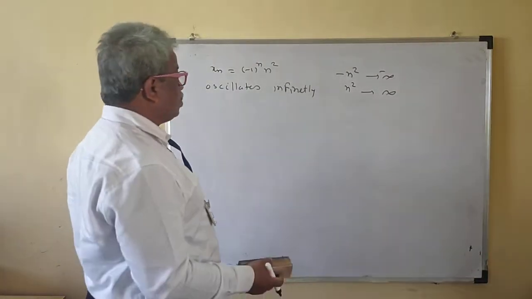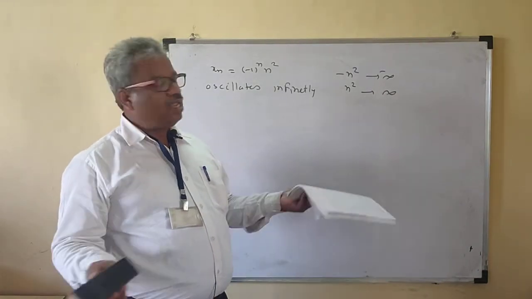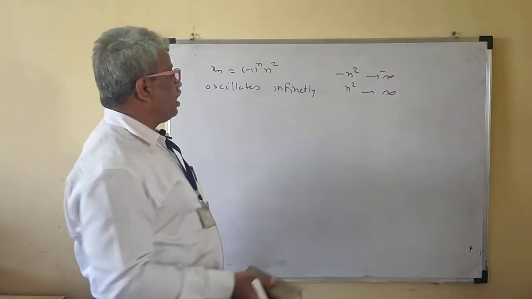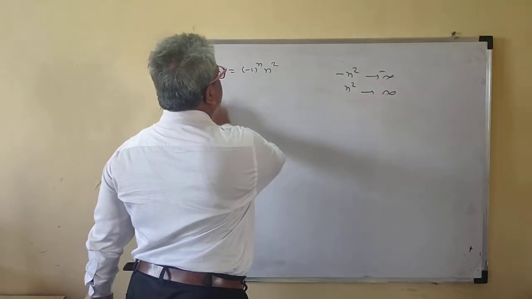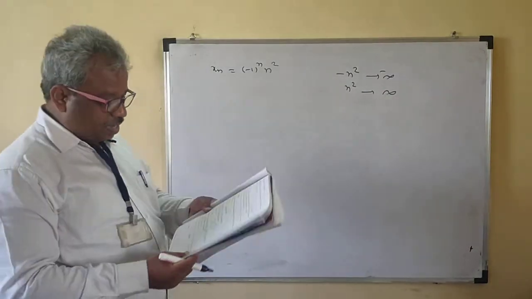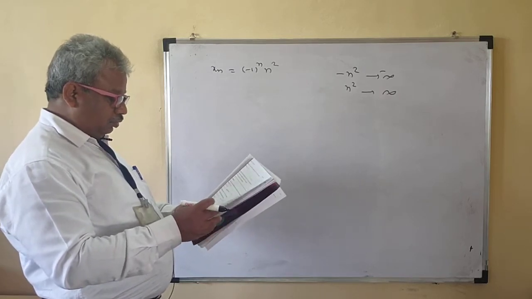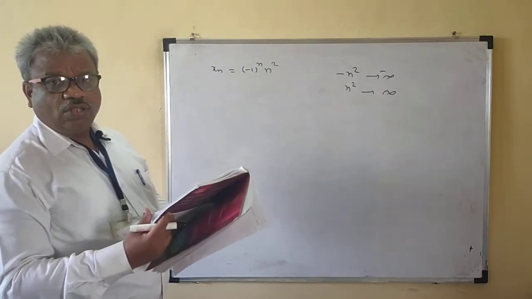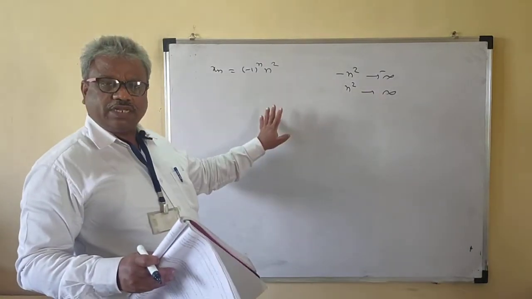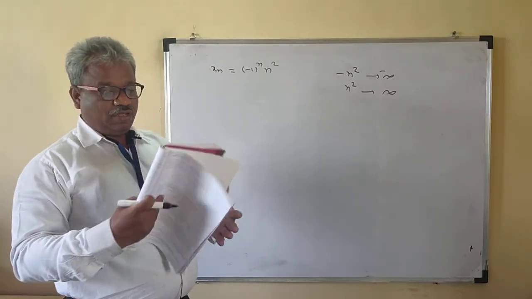So that means it oscillates, because oscillate means what? Two different limits. Oscillate means two different limits, and the limits are not finite, therefore it is called oscillating infinitely. So this oscillates infinitely means it is not convergent. So that means this is divergent. Not convergent means divergent. In terms of oscillation, it oscillates infinitely. This is the meaning of this one.